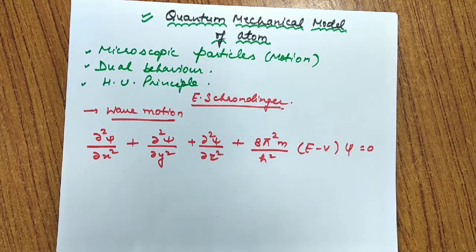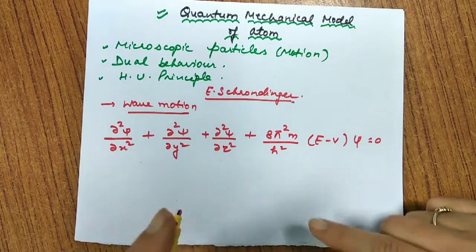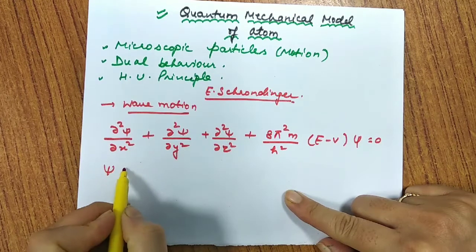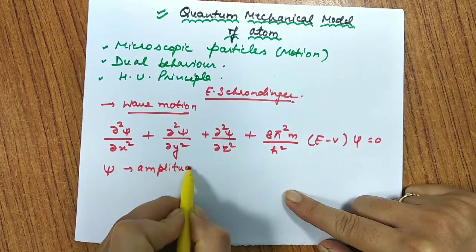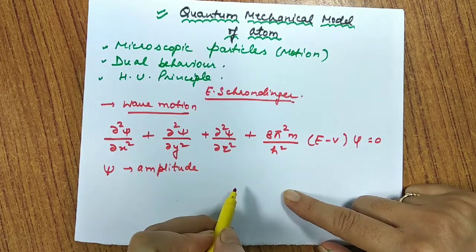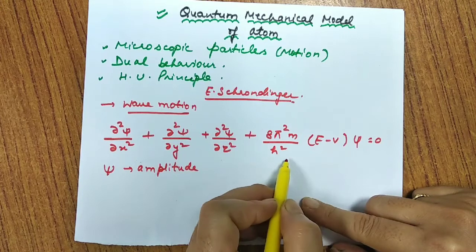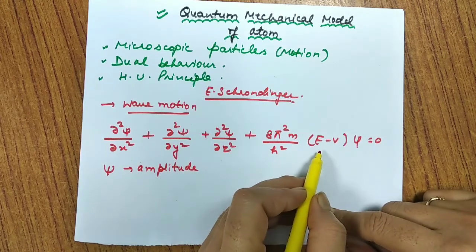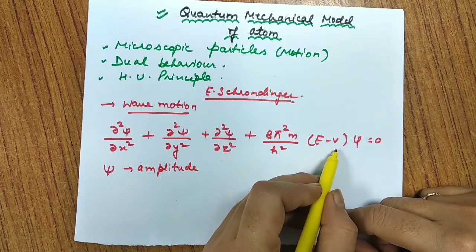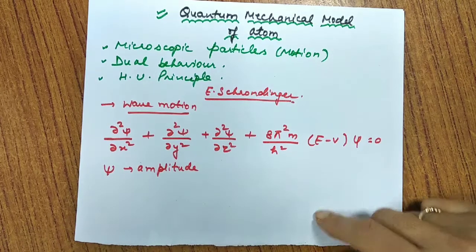Here psi is the amplitude of the wave function, and x, y, z are the three coordinates. Pi has its usual meaning, m is the mass of the electron, h is Planck's constant, E is the total energy of the electron, and V is the potential energy. All these are the normal terms.